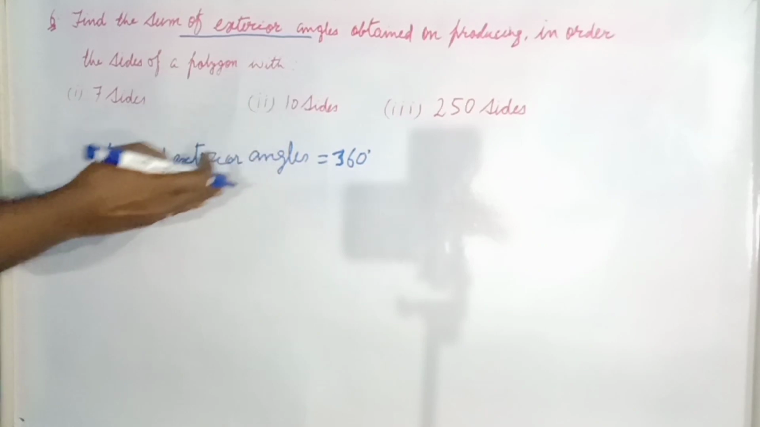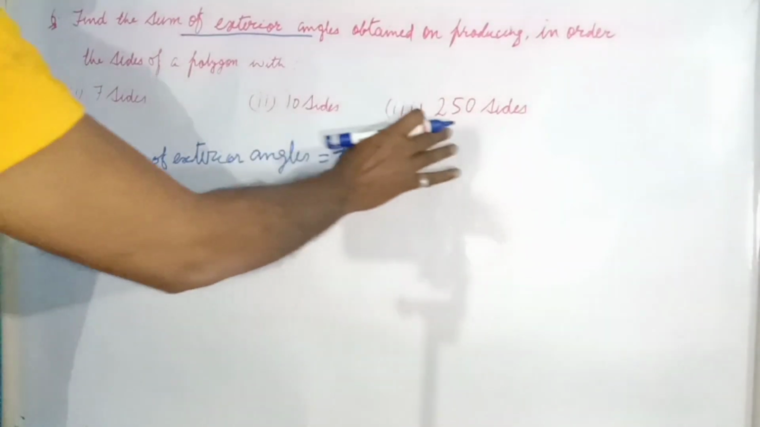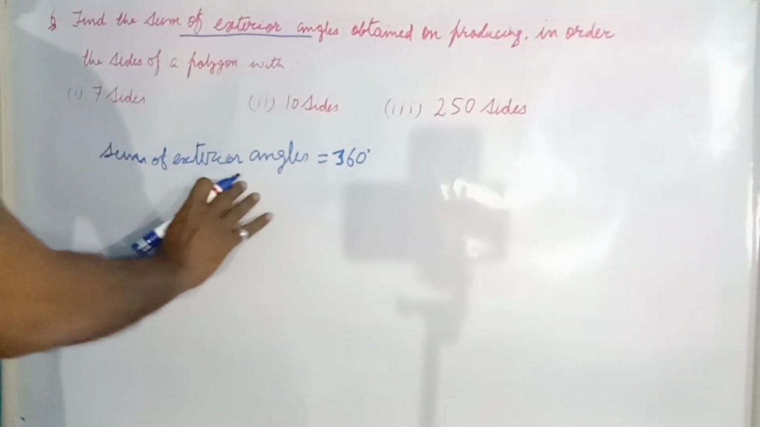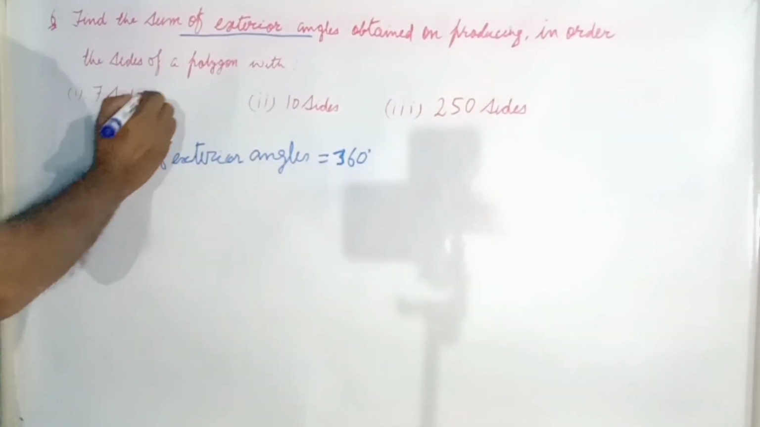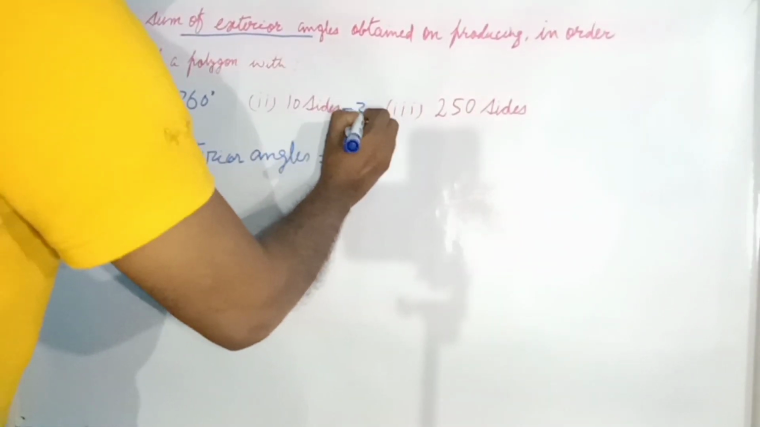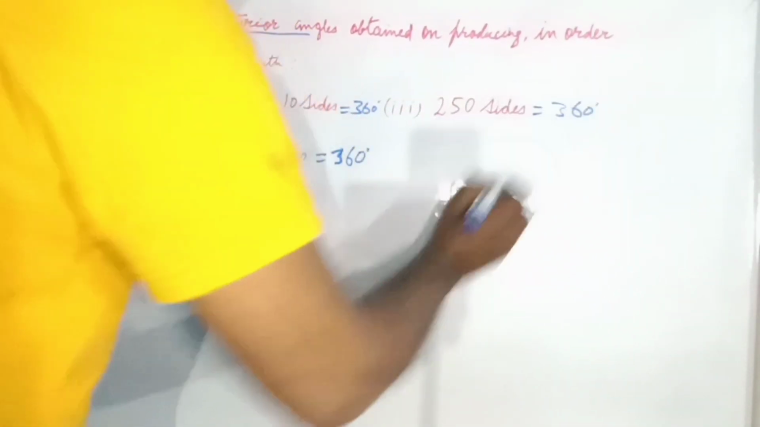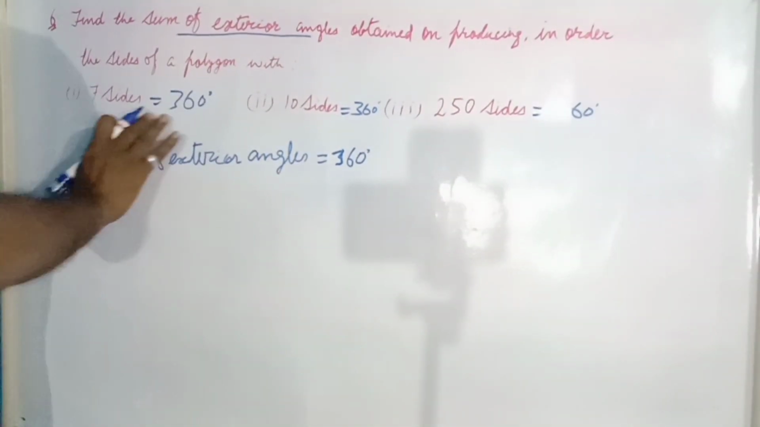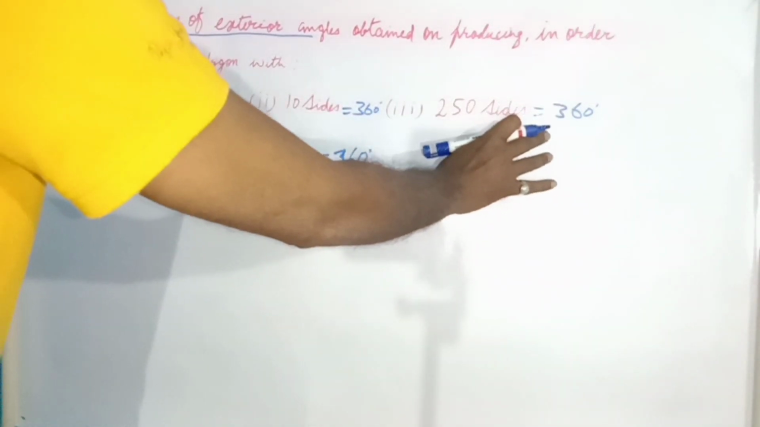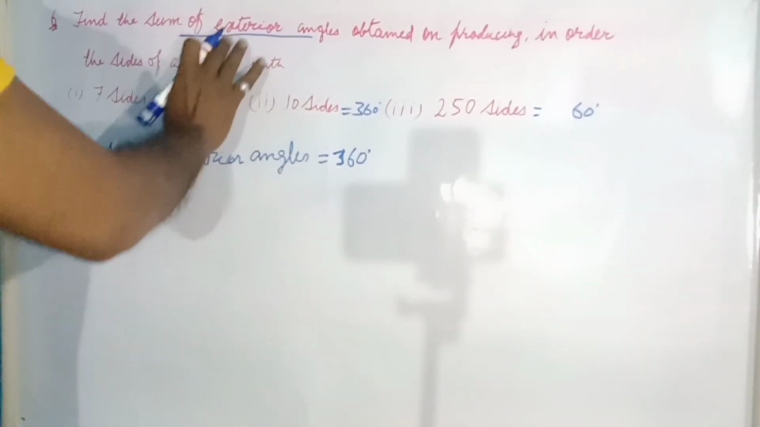So there is nothing to do. If there are 7 sides or 10 sides or 250 sides or any number of sides, we must know that the sum of exterior angles equals 360 degrees. So the answer is 360 degrees. Nothing to do. Our question is completed. No steps, no formula. Directly we will write the answer 360 degrees. That's it. But you must know the exterior angle.